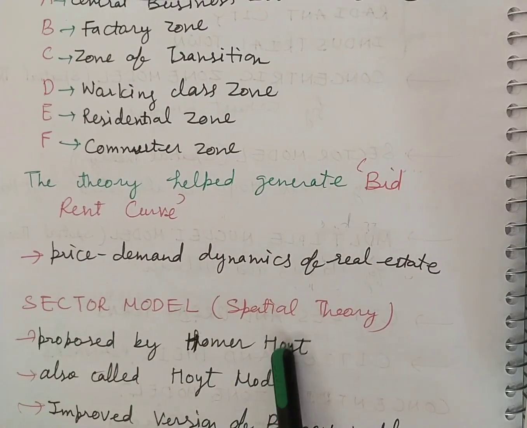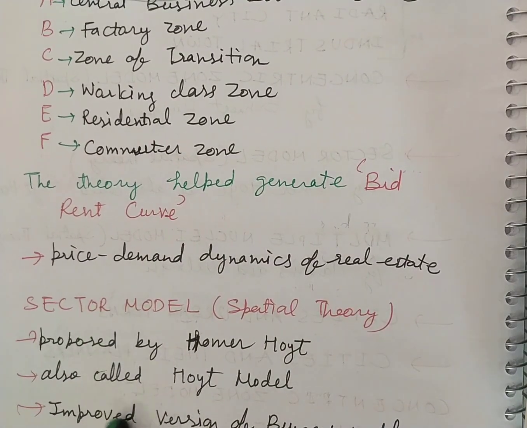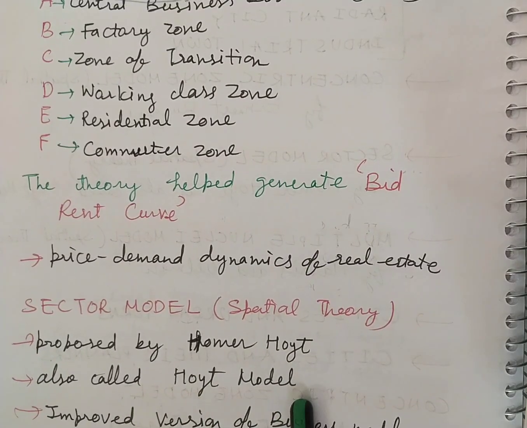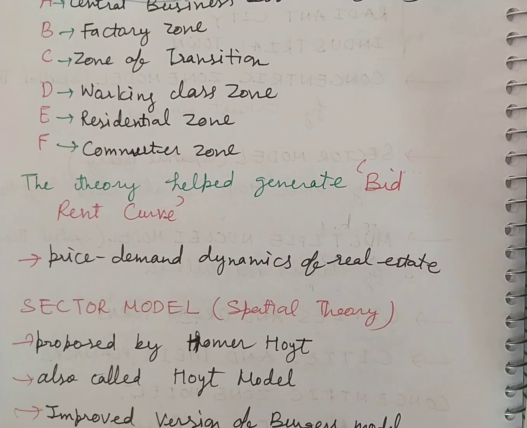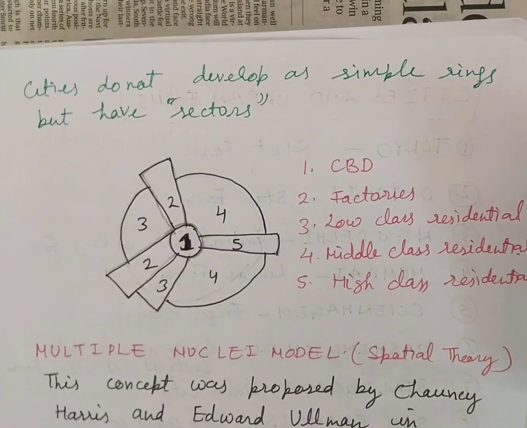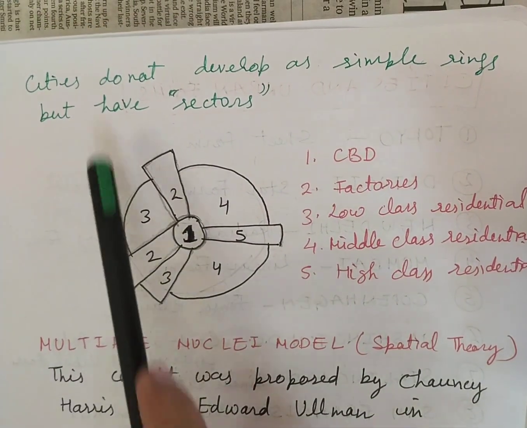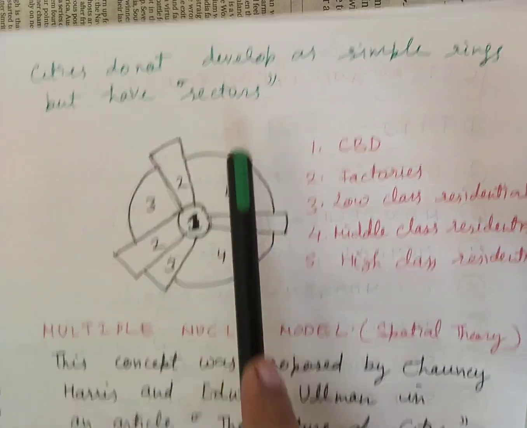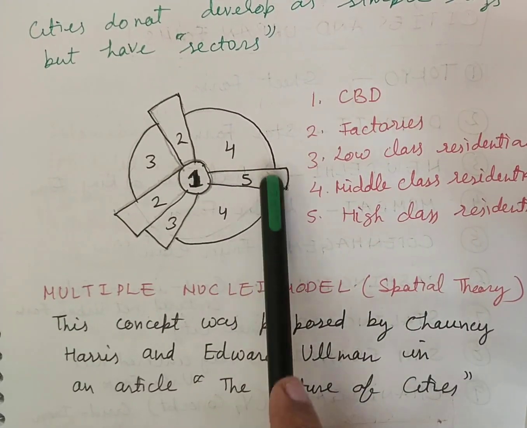Now coming to the next spatial theory, that is the sector model. This is proposed by Homer Hoyt, also called the Hoyt model, an improved version of the Burgess model. According to this, cities do not develop as simple rings but have sectors.